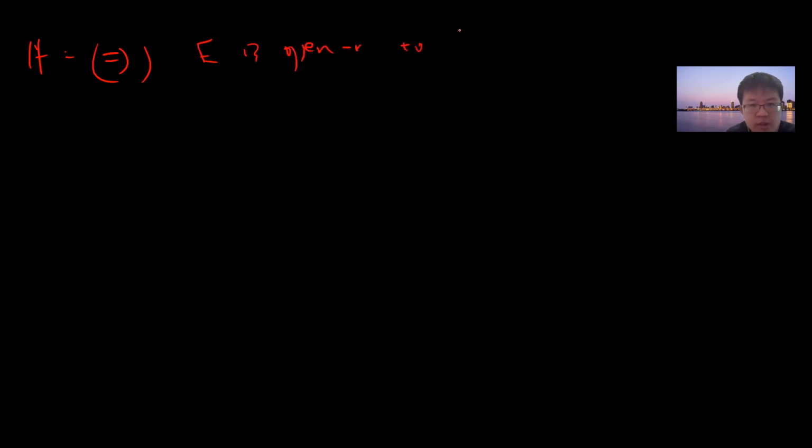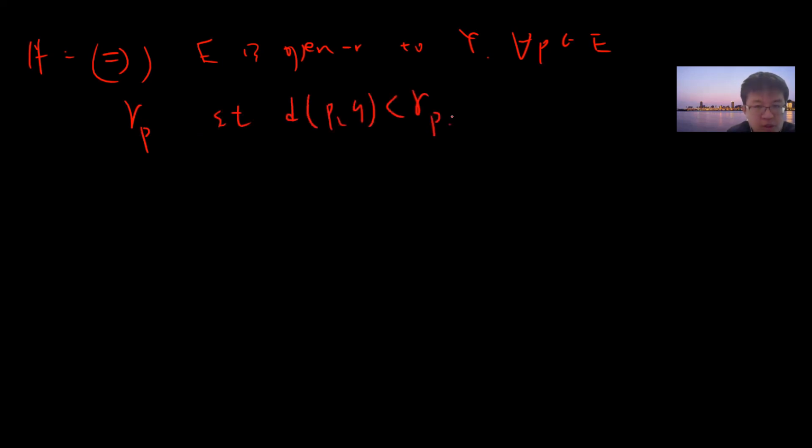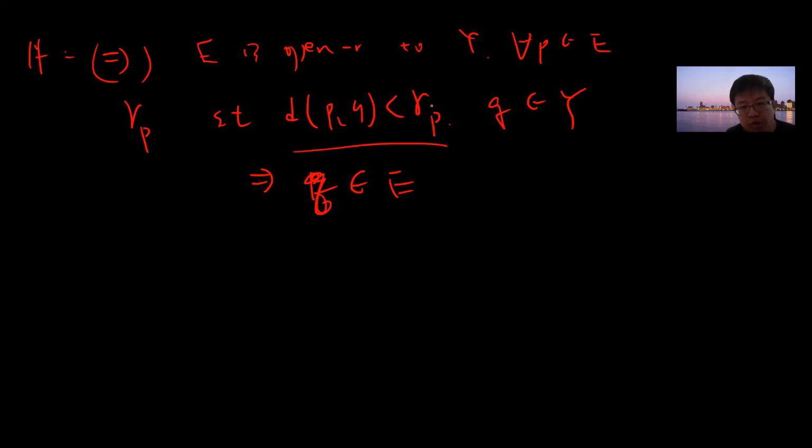Okay, proof. Let's prove this direction. If E is open relative to Y, that means for every P belongs to E, you can find R_P such that if d(P,Q) is less than R_P and Q belongs to Y, then Q belongs to E. By definition, given P, if Q has distance less than R_P and Q belongs to Y, then Q belongs to E.